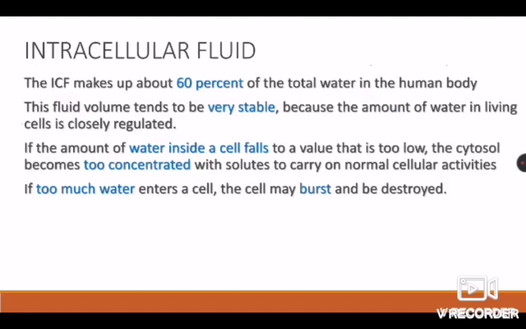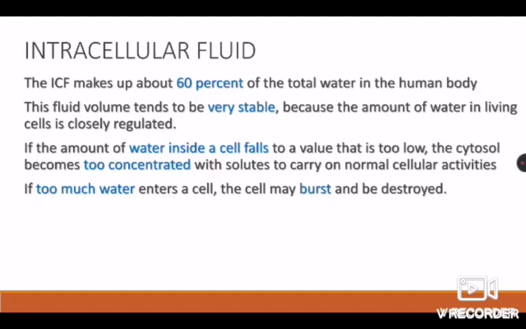First, let us see about intracellular fluid. Intracellular fluid makes up about 60% of the total water in the human body. This fluid volume tends to be very stable because the amount of water in living cells is closely regulated. Because this is present in a closed compartment, the amount of fluid is always stable. If the amount of water inside a cell falls to a value that is too low, the cytosol becomes too concentrated with solutes to carry on normal cellular activities.